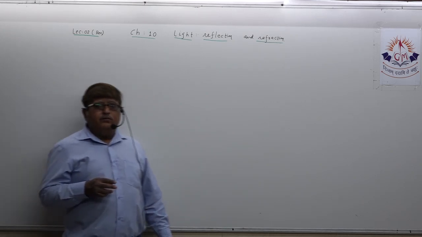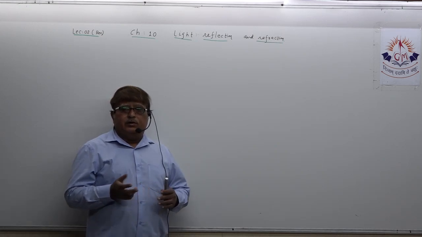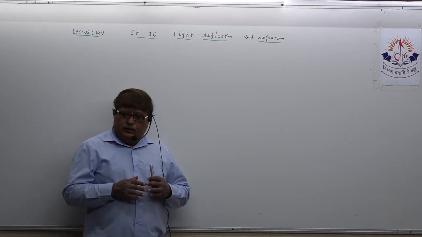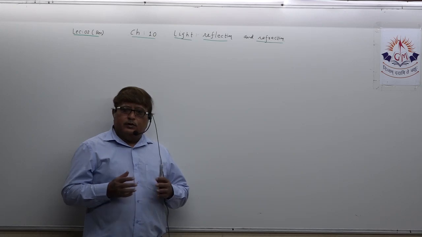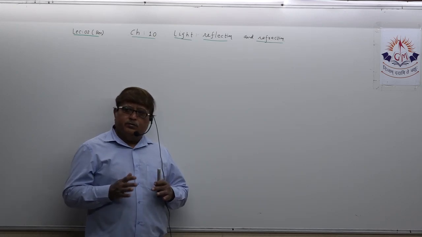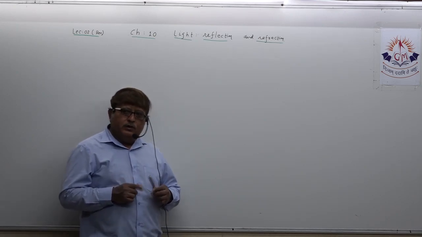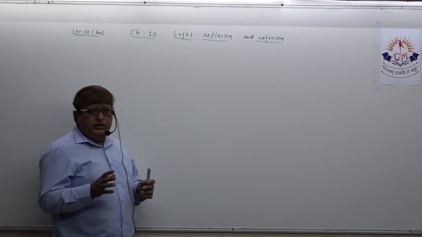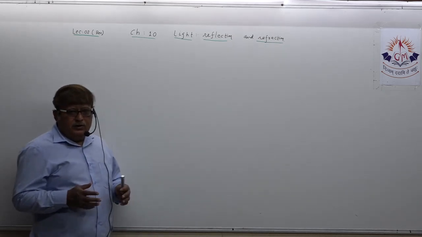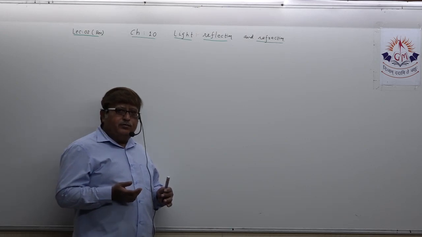This law is not for particularly any two transparent media. It applies for any transparent media. Understand? Any two transparent media, and it applies for any colored light. Understood?